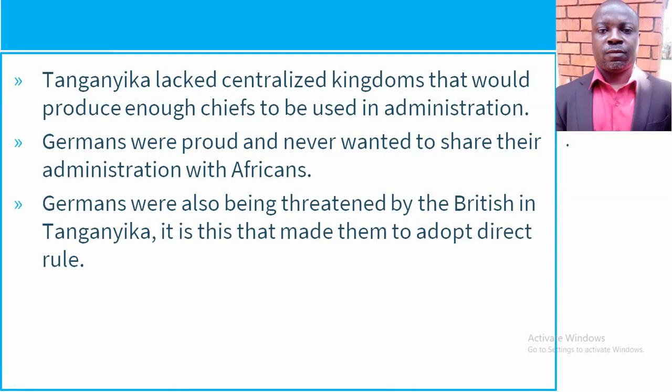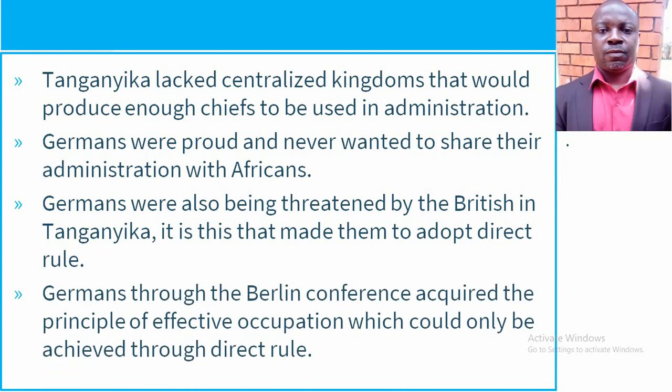The powers from Europe were scrambling for colonies in Africa. Now, there was a time when the British were also competing for Tanganyika. And if the Germans were to have Tanganyika in full control, they were to use direct rule in order to outcompete the British. Okay?